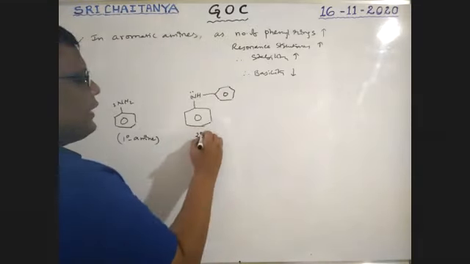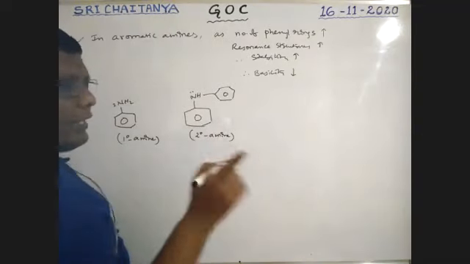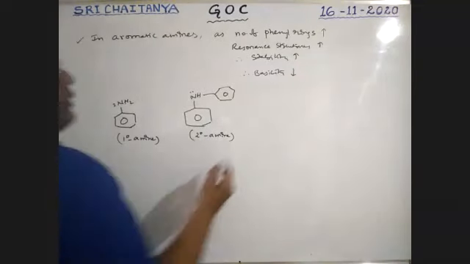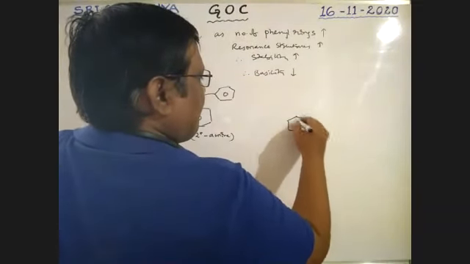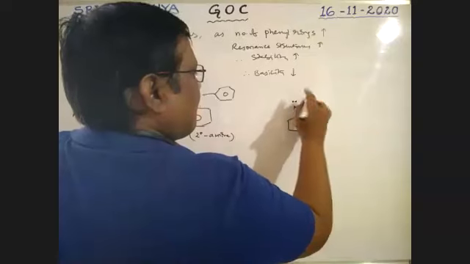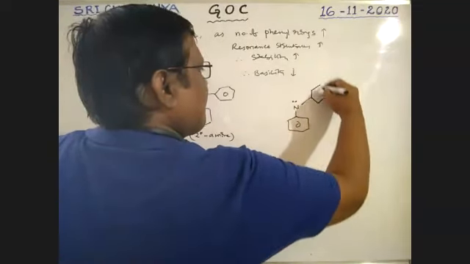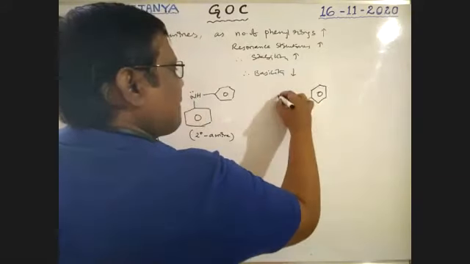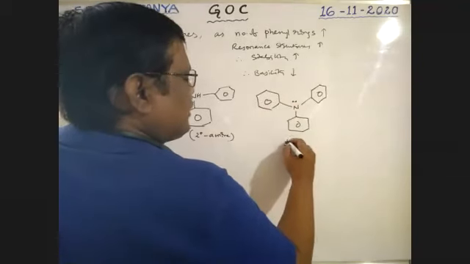It is a secondary amine. In the aromatic case, it is a secondary amine. Next, it is a tertiary amine.